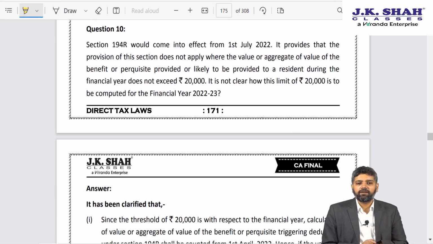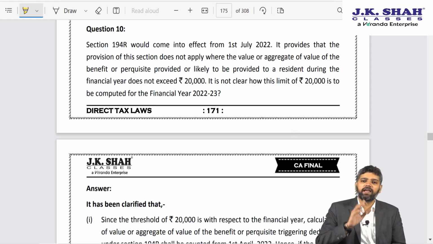Next one, 194R would come into effect from 1st July 2022. It provides that the provision of this section does not apply where the value or aggregate value of benefit or perquisite provided or likely to be provided to a resident during the financial year does not exceed 20,000. It is not clear as to how this limit of 20,000 is computed for FY 22-23. See, because the provision comes into force from 1st July. So this 20,000 limit, how should that be considered?